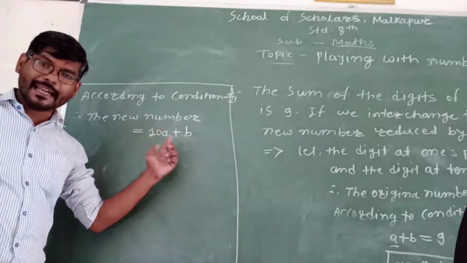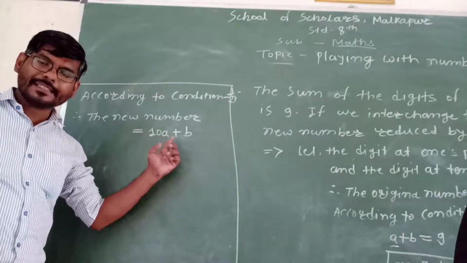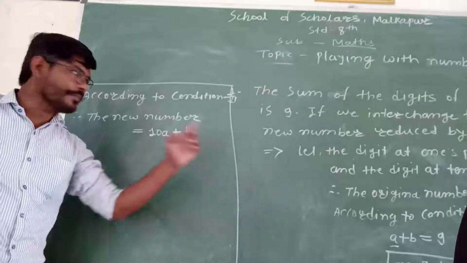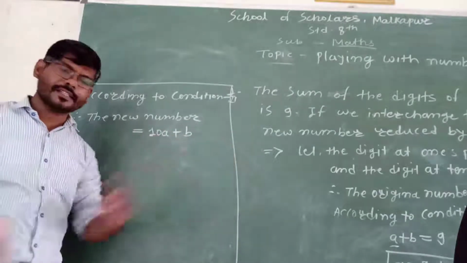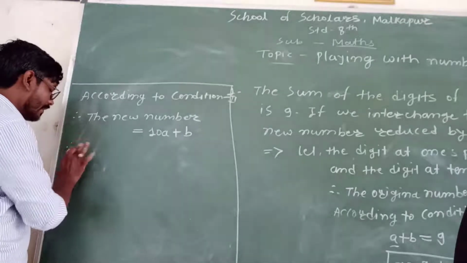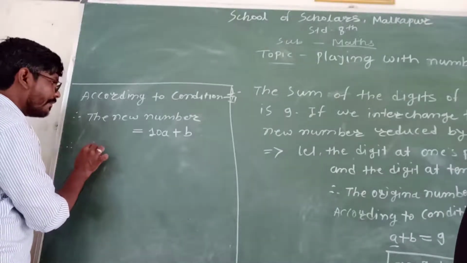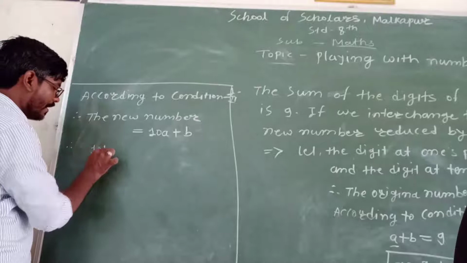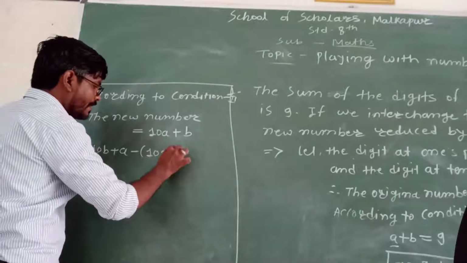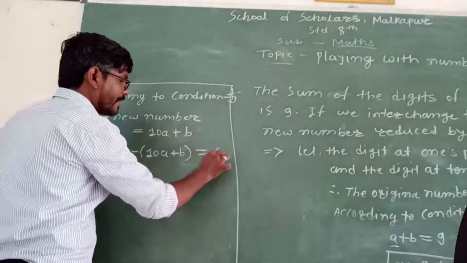But it is said that the new number will be 63 less than the original number. It means the difference of the original number and the new number is 63. Therefore the difference: the original number is 10b plus a and the new number is 10a plus b. The difference will be equal to 63.